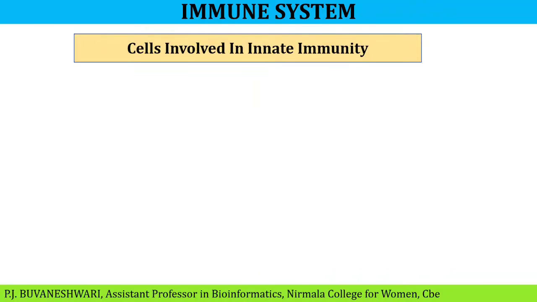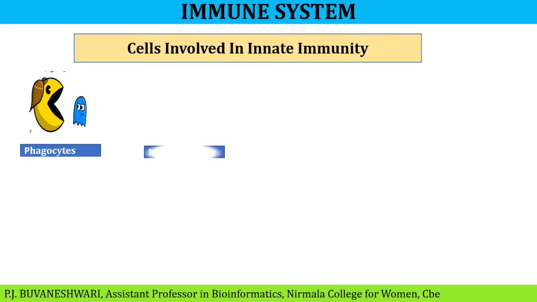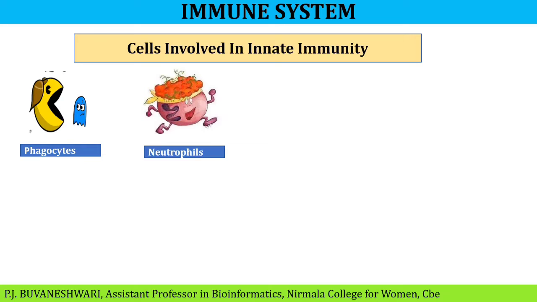Next, what are the cells involved in our immune system? First one, the phagocytes. Phagocytes are cells that surround and absorb pathogens and break them down, effectively eating them. Next, neutrophils. Neutrophils are the most common type of phagocytes and they tend to attack bacteria.